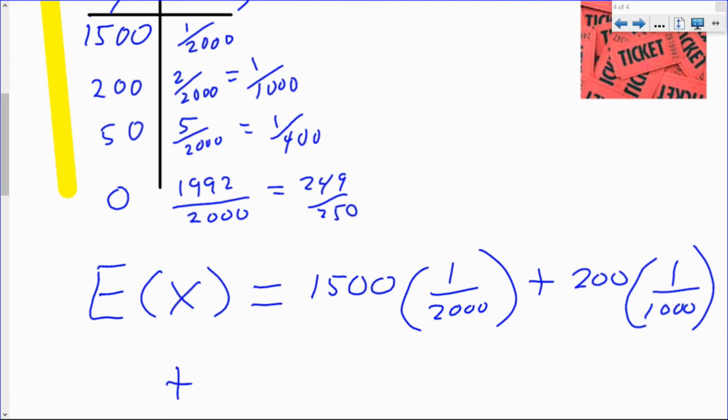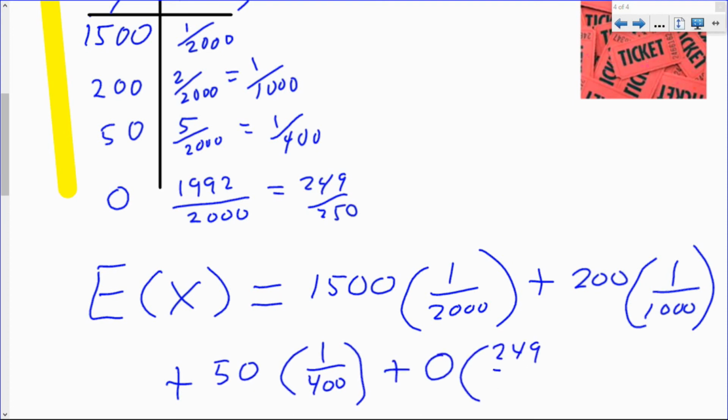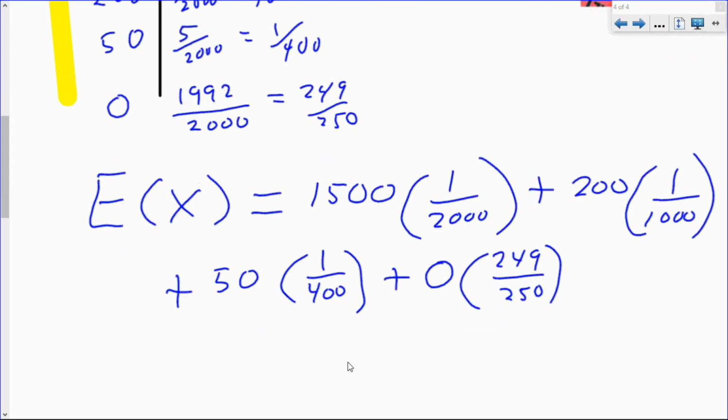Plus our probability of winning $50, which is 1 out of 400. Plus our probability of winning $0. And this is the expected winnings. Notice this one's just 0, okay? Because you don't win anything there, so it doesn't matter what the probability is even.